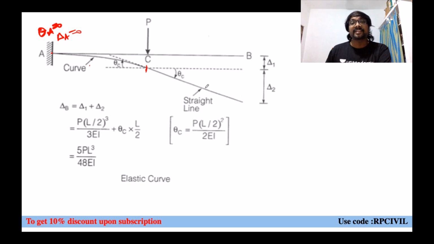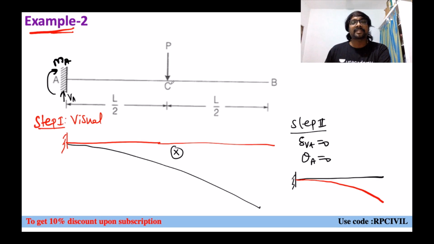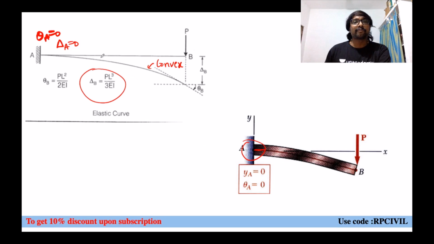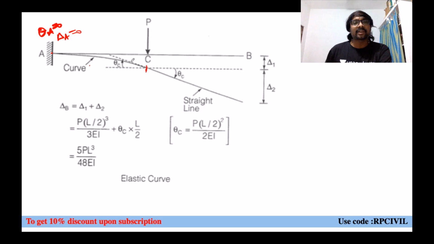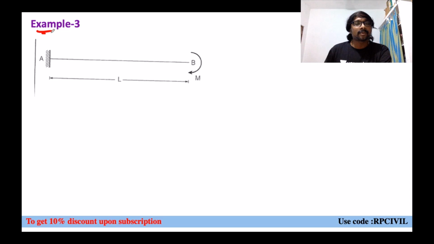Yes. That is the difference between which one? First diagram and the second diagram. For the first diagram, if you observe, it is fully curved, or not? It is fully curved. But for this second diagram, if you observe, up to this load only it is curved, but after that load, there is no bending moment variation. Therefore, there is no slope variation also. Same slope we have to maintain, so it will become a straight line like this. And these are the values, right? Delta B equal to delta 1 plus delta 2. This theta C will be getting like that. These are the values.